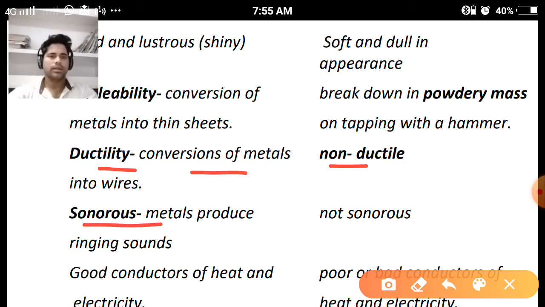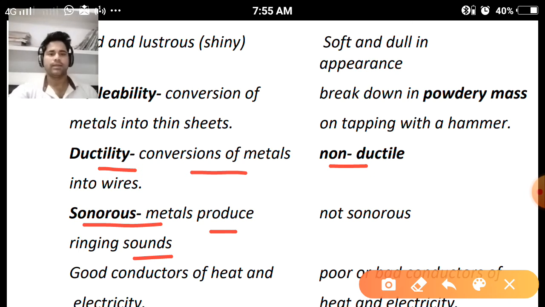Next property, sonorous. Metals produce a ringing sound. So this property belongs to metals. When two metals strike each other, they form a ringing sound. Generally, examples we can see are the cycle bell and the electric bell that we have seen in our school. When we talk about non-metals, they are not sonorous.